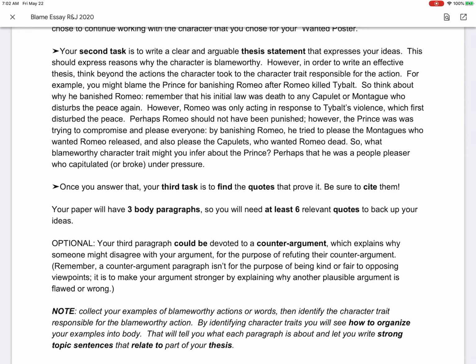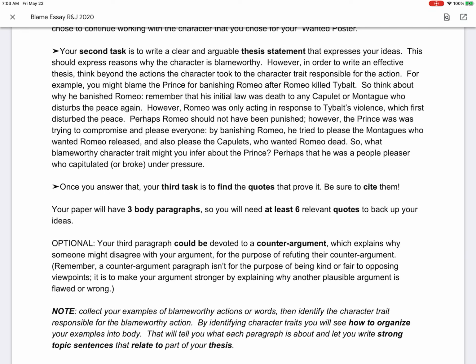So, like I was saying, you could have 4 quotes in total that deal with your character and blameworthy actions and traits of your character, of which you should already have 2 picked from the Wanted poster. And then you could pick two quotes about why another character might be blameworthy. But remember, in choosing those quotes, your purpose is to explain why those quotes are actually not as blameworthy as the traits that you've discussed with respect to your character. So you're introducing them to disprove them. You're choosing them to explain why they don't show that the person is the most blameworthy.